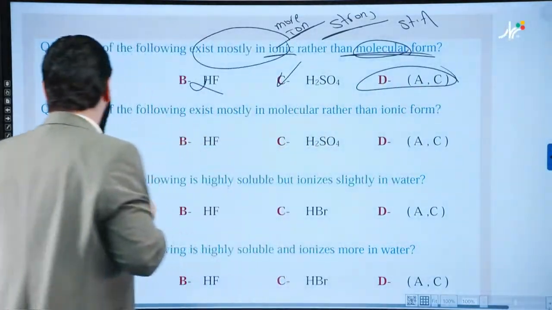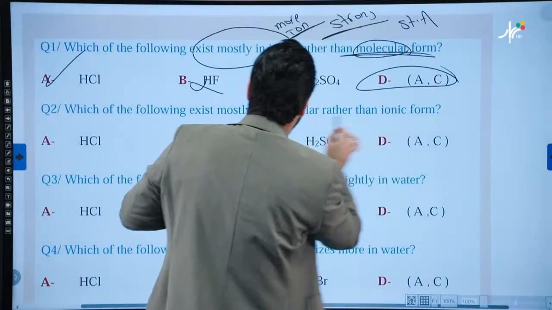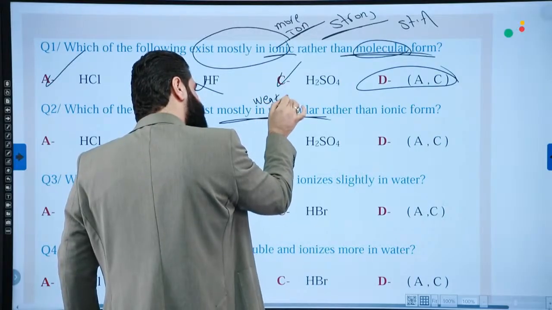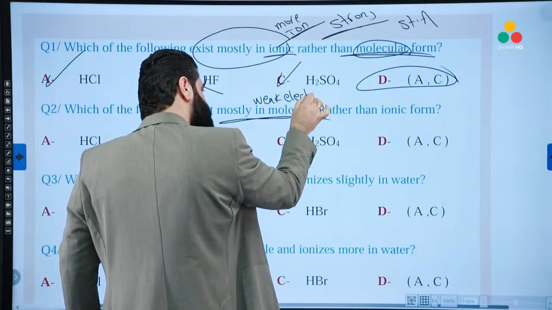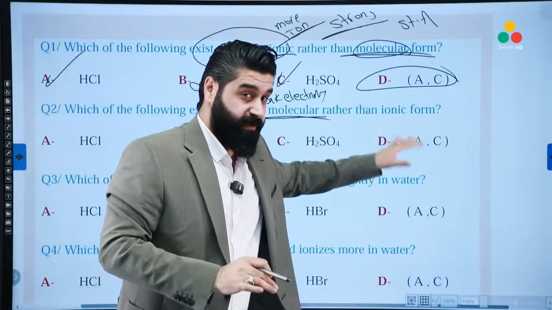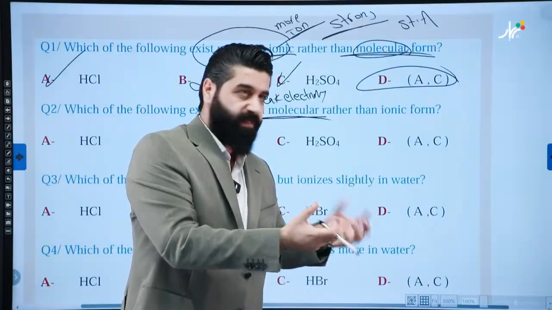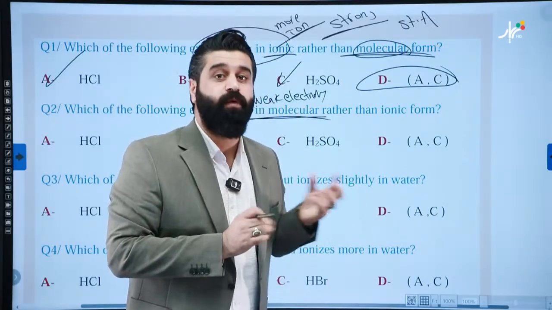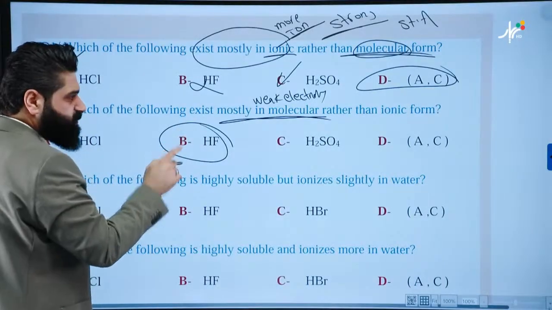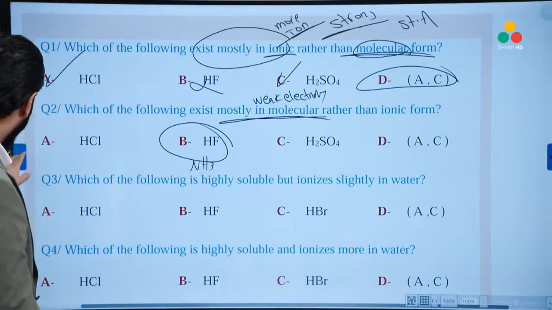The correct answer. Which of the following exists mostly in molecular rather than ionic form? It means weak electrolyte. Mr., how about the non-electrolyte? Because the question says rather than ionic, it means there are some ions, but in a small amount. That's why it's an electrolyte, but a weak electrolyte. So which of the following is a weak acid? For this question, a weak base is also true. NH3 also will become true.